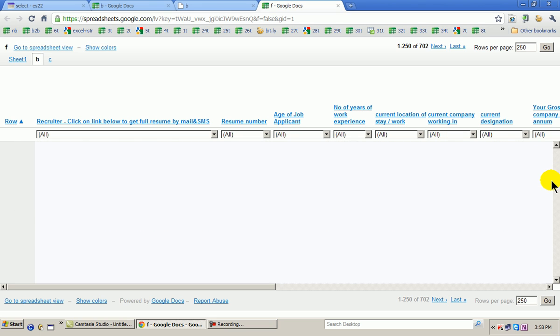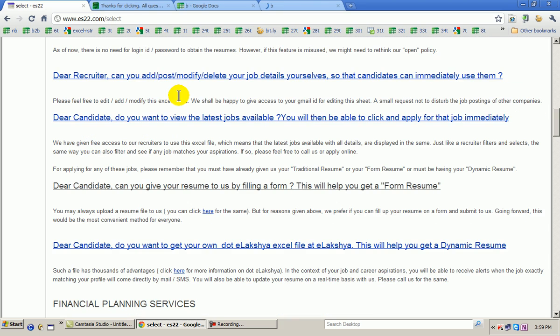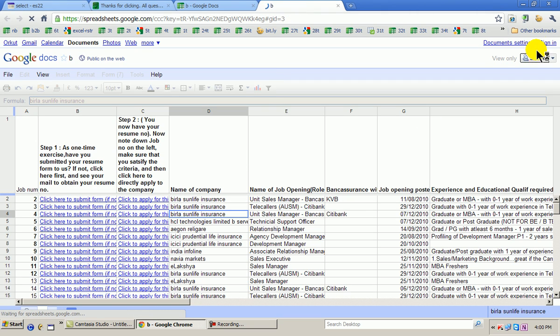The links are all here, which means this link is again for the recruiter. They click on the link, immediately the candidate and elakshya get connected all by mail and SMS together. So which means that all of us therefore end up getting onto the same page. Next, if the recruiter wants to add or modify or delete their job details, he just goes in here. Of course, we will give an ID and a password for him. He or she can change the name of the job, the details of the job, the job opening and things like that.